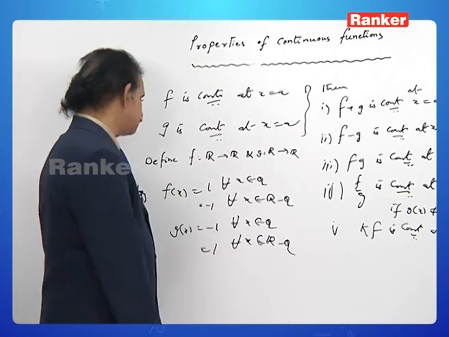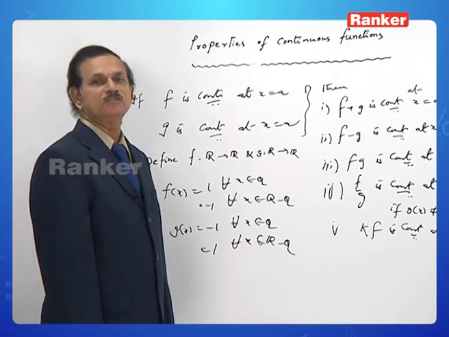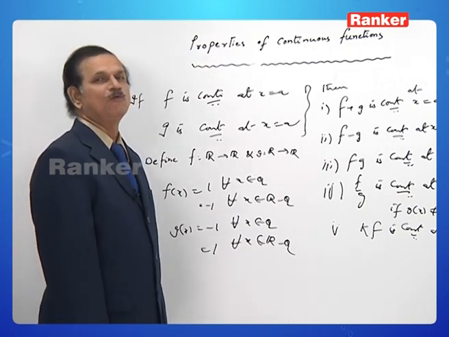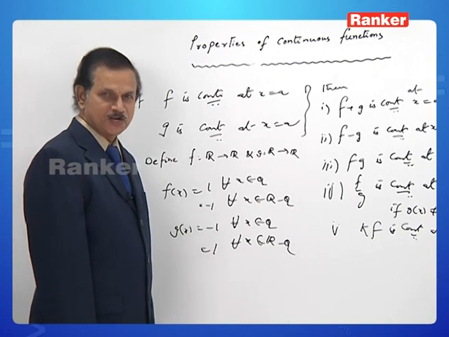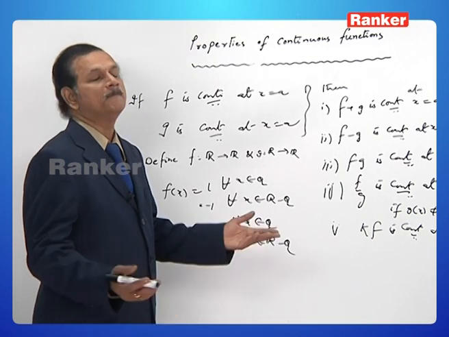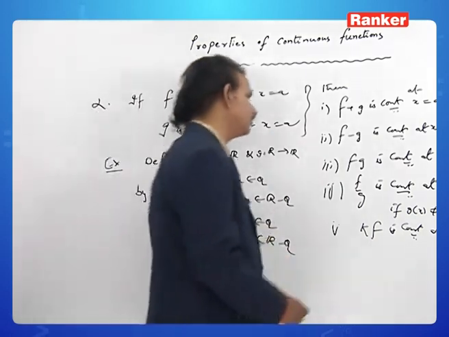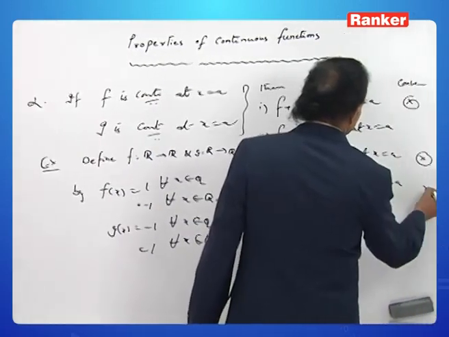So for all x belongs to R, f by g is minus 1, which is a constant function, and we know that every constant function is continuous. Therefore, f by g is continuous, but again neither f nor g is continuous. Hence, the converse of this result is also not true.